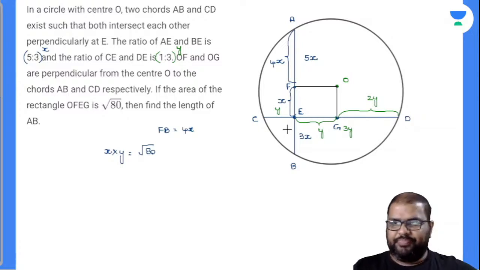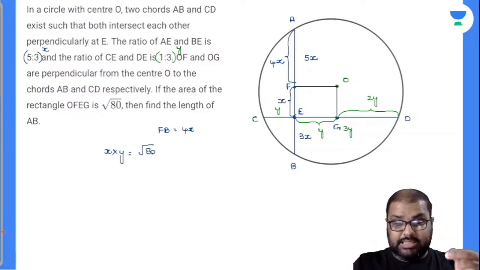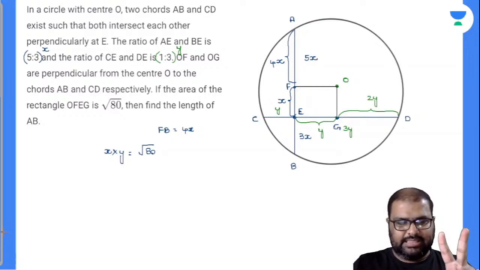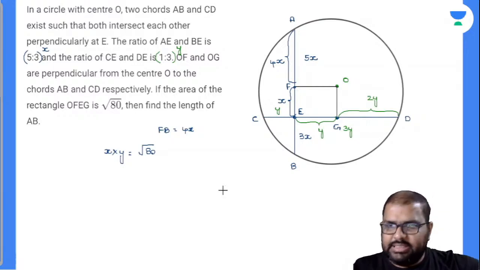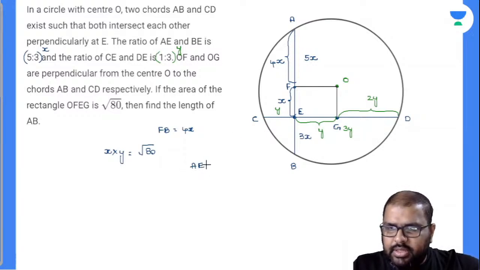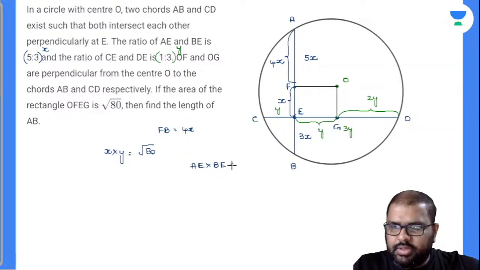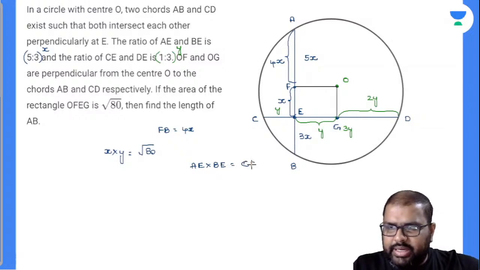Okay, so we have one point. AB can be considered a secant. When two secants meet internally in the circle, what is the property? AE into BE is equal to CE into ED.